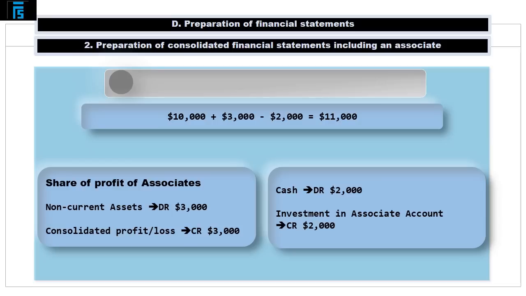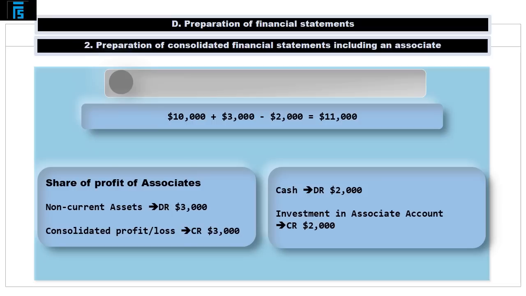If the associate had not paid a dividend, the carrying amount of the investment in associate account would have stayed at €13,000. On the other hand, if the associate had paid out all of its earnings in the form of a dividend to shareholders, its carrying amount in the books of the investor would have not changed from the initial €10,000 of investment cost.